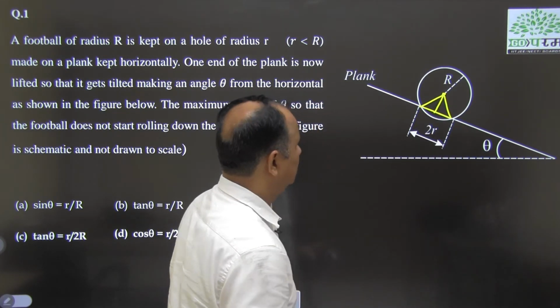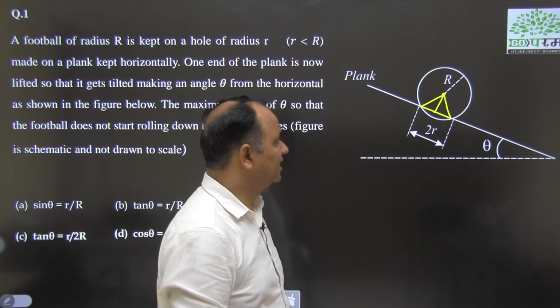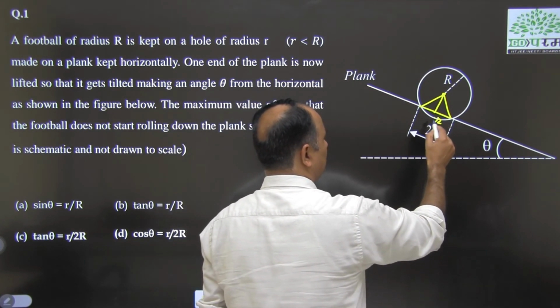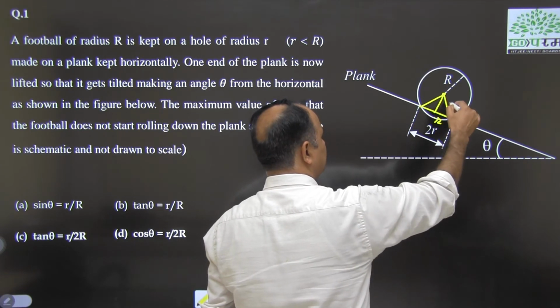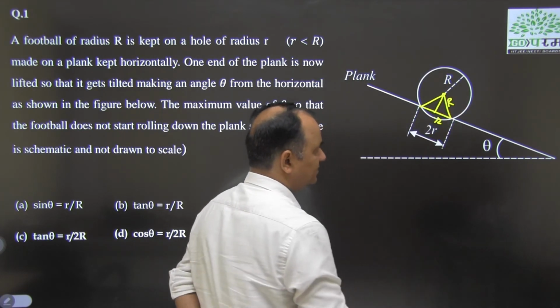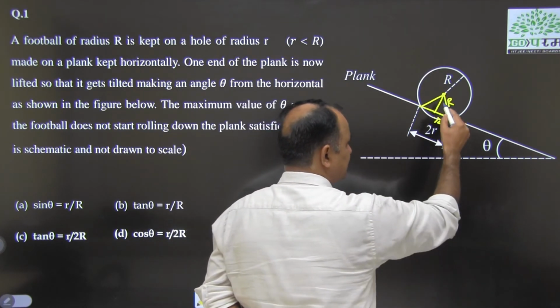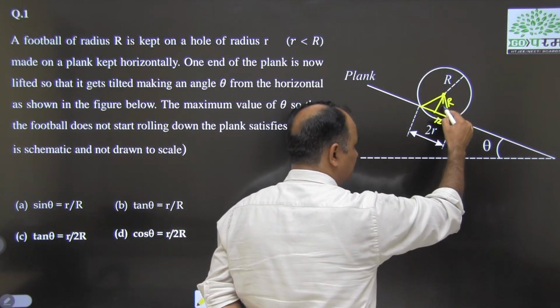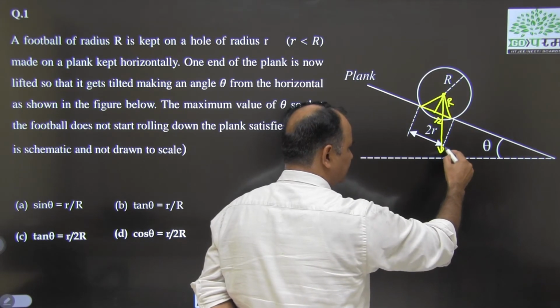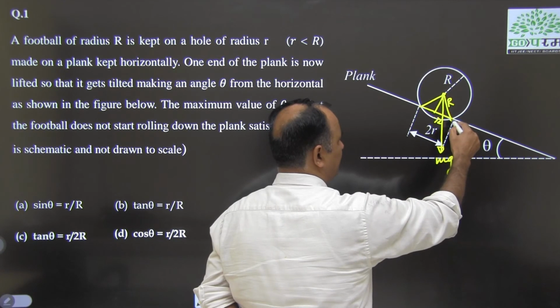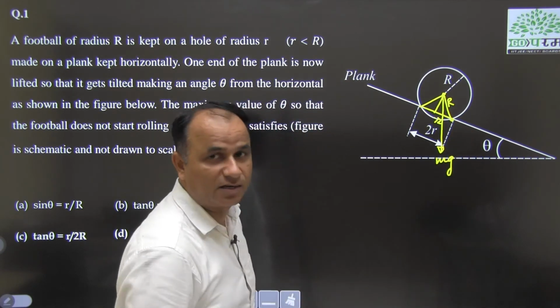This is a theorem you have studied in 7th class. This half part is small r, and this is the radius of the football, capital R. Now, this is the line of weight force, and this is the point of contact about which toppling is going to occur.